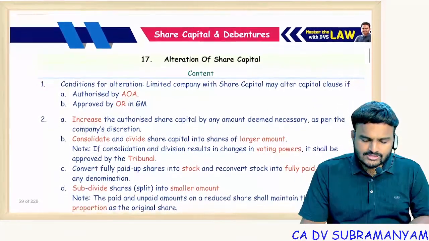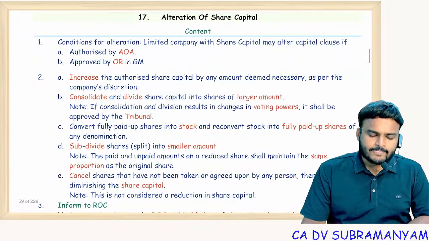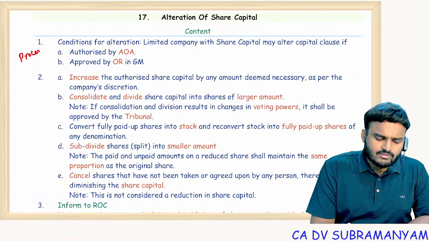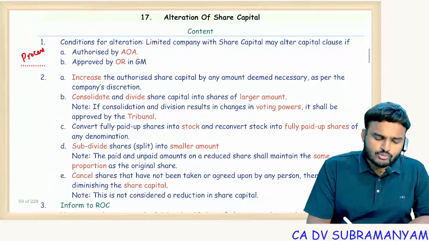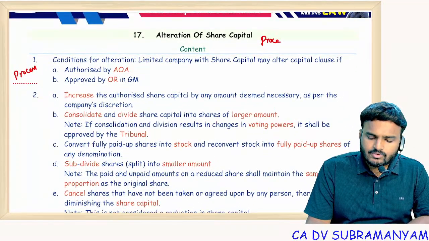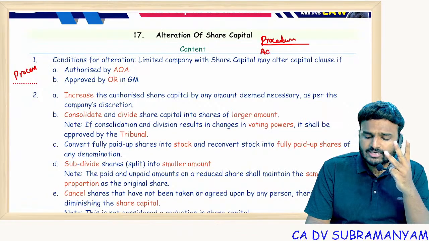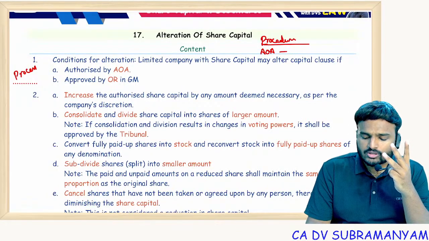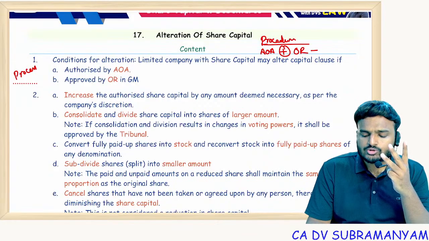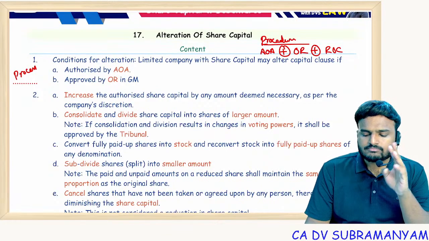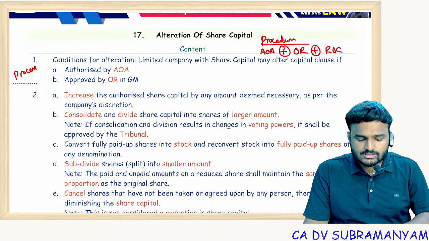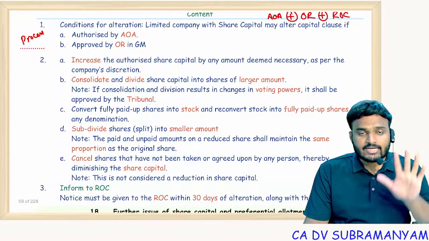We had section 61, that is alteration of share capital. The process is different, and the procedure is different. Procedure for alteration of capital, remember 3 points. One is to check whether the AOA permits alteration or not. Next, obtain an ordinary resolution. Next, filing with ROC. This is the procedure.